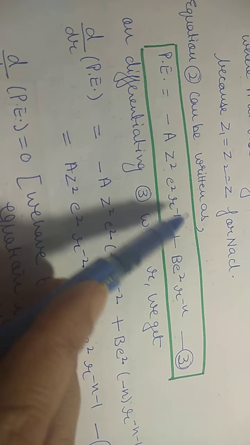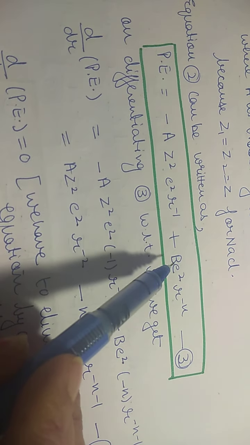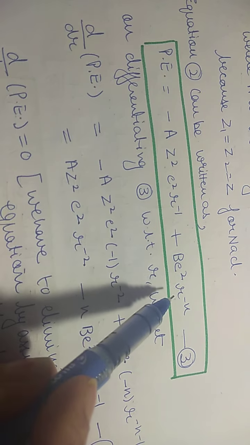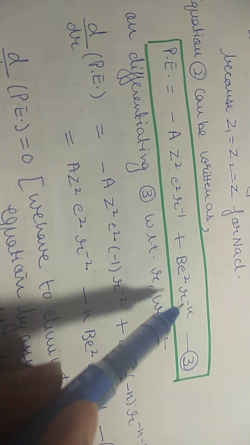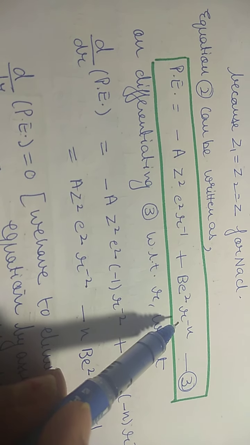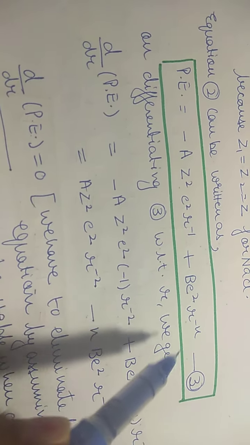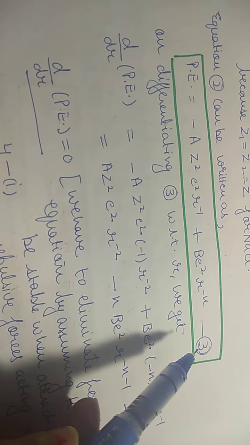If I bring R above, तो R raised to the power minus 1 हो जाएगा. Similarly, plus BE square upon R raised to the power minus n. If I bring n above, ऊपर ले आऊं मैं n को, तो it will obviously ये minus में आ जाएगा, R को अगर मैं numerator में ले आती हूँ. Let us say this is equation number 3.